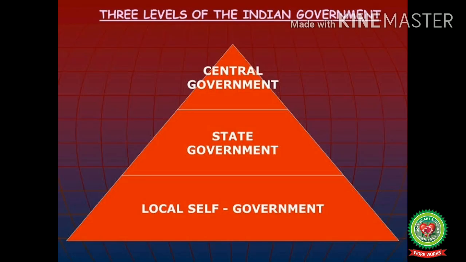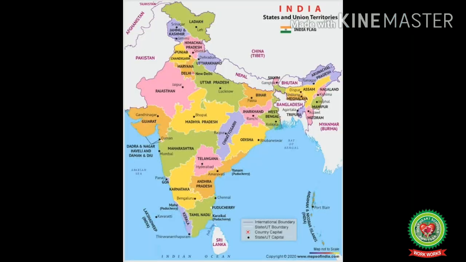Earlier, we had discussed the three levels of the Indian government, and these three levels are the central government, the state government, and the local self government. And today, we are going to talk about the central government. The government that works at the center, union, or the national level is known as the central government. India is a federal, democratic republic with a parliamentary system of government. Federal means the government working at two levels, both union as well as at the state level.